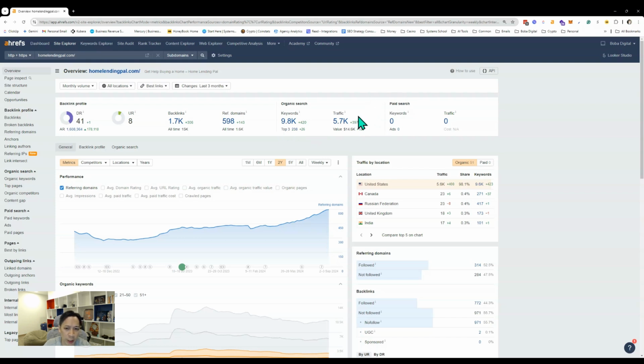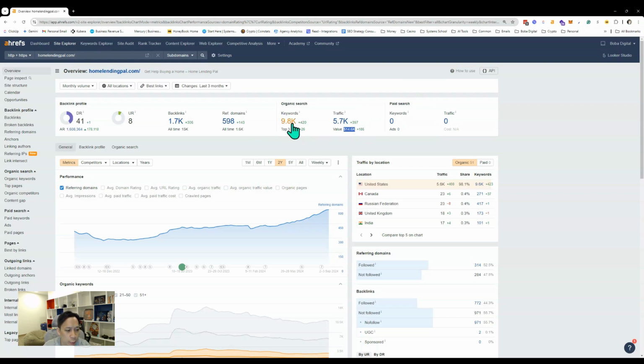This is estimating how much organic traffic we're getting from these keywords. From all these keywords, we're getting about 5,700 visitors per month, and just recently, plus 400 visitors, right? The value here is the estimated value, and I don't pay attention to it too much. This is not really important. I also wouldn't pay attention to paid search here.